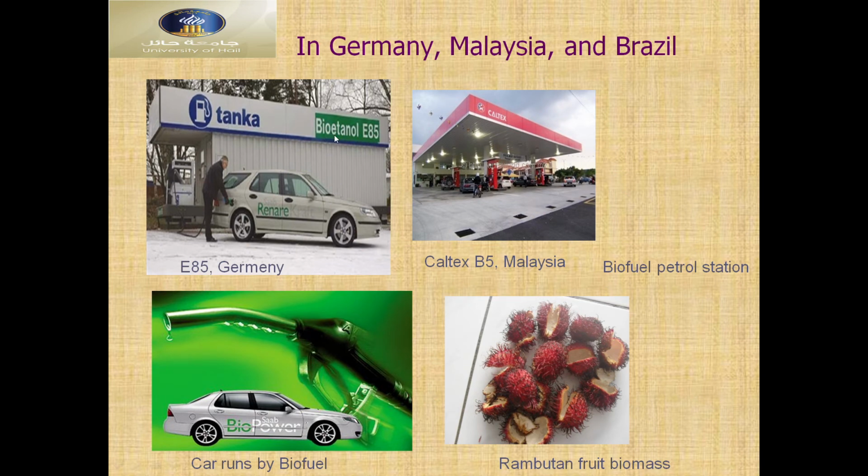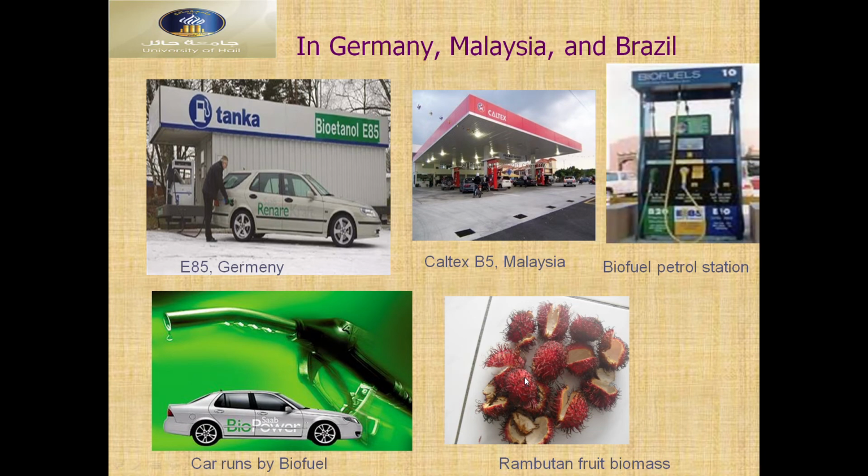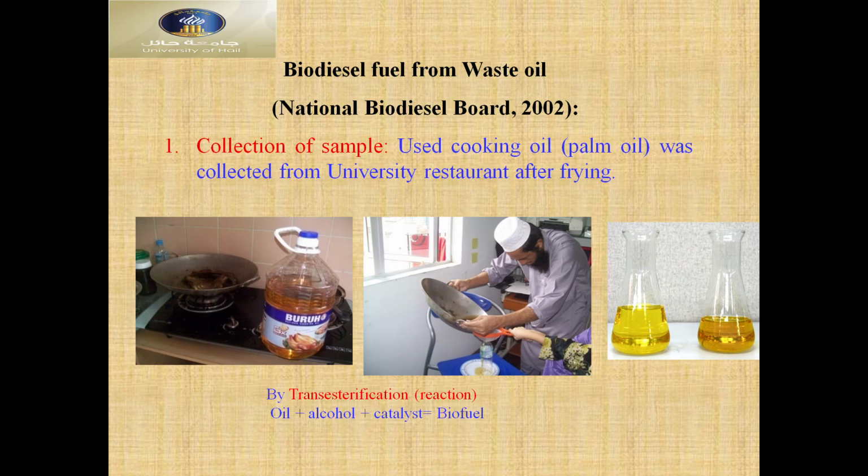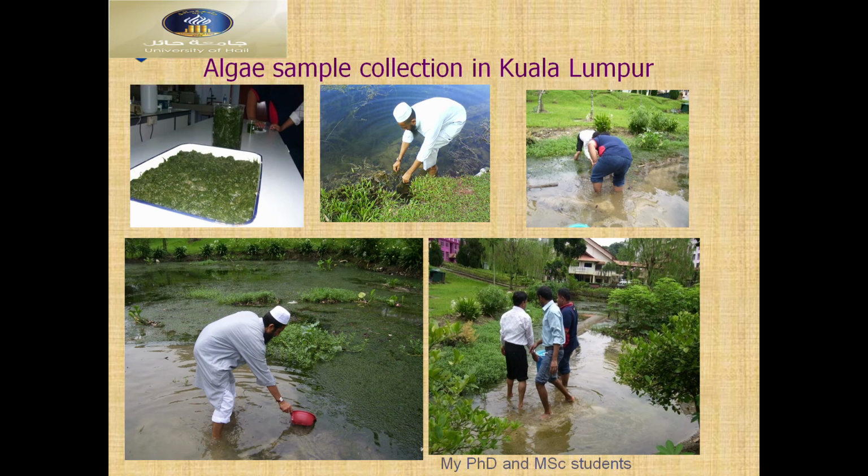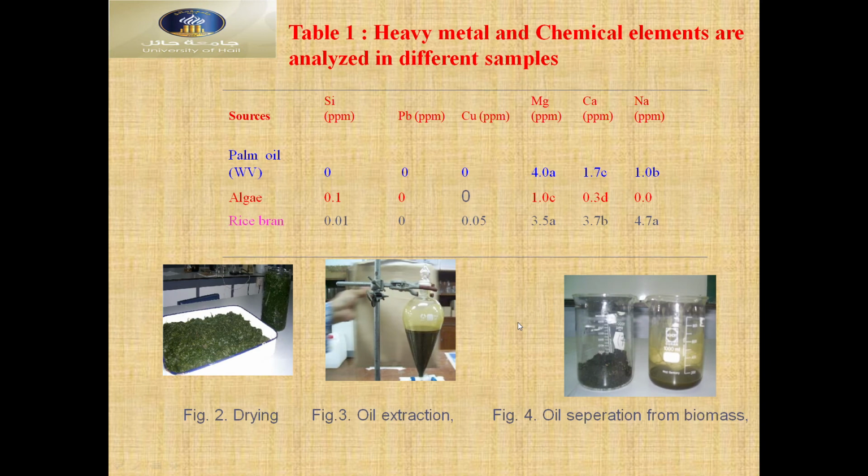bioethanol stations, biofuels, biopower. Here also biofuels. So you can see biodiesel from waste oil, collection of samples, waste cooking oil, palm oil was collected, and then here we can see oil plus alcohol plus catalyst gives biofuel. So here we can see sample collection in Kuala Lumpur. This is my student. They already graduated now, PhD, master student. So heavy metals and chemical elements are analyzed in different samples.